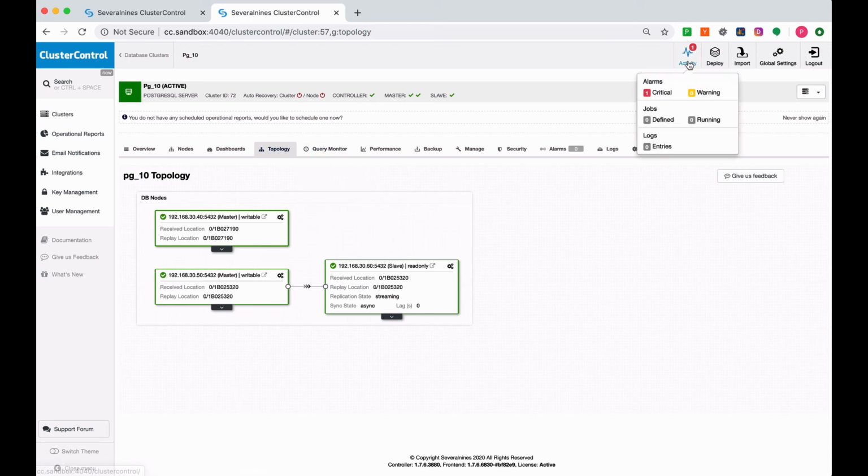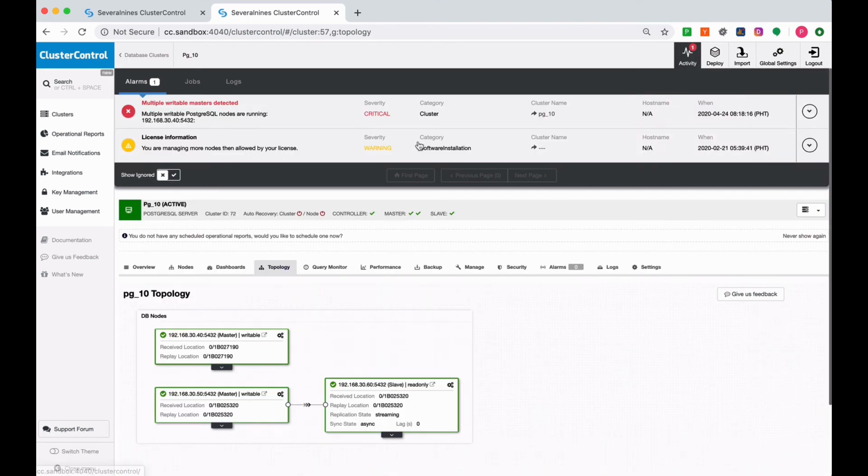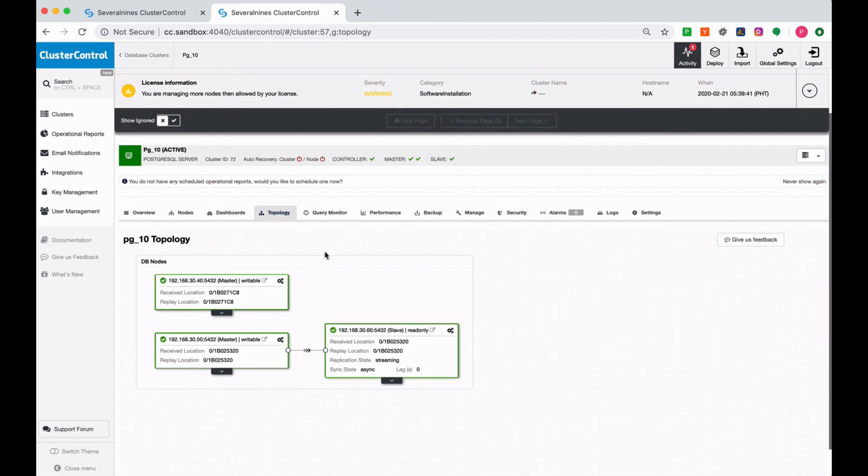So when we go to the alarms, now you see another alarm has been triggered, which says that multiple writable masters have been detected, and that's true. So this is how ClusterControl reacts, and it is a very powerful tool. It knows how to react proactively or reactively based on the high standards and best practices on how to handle failover.